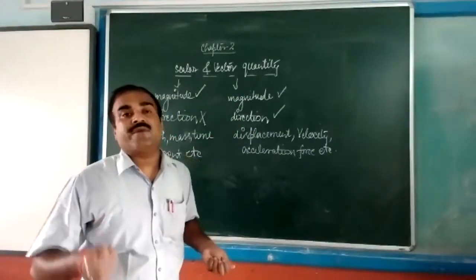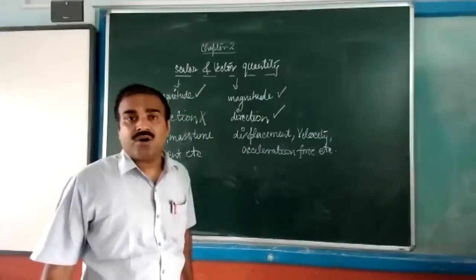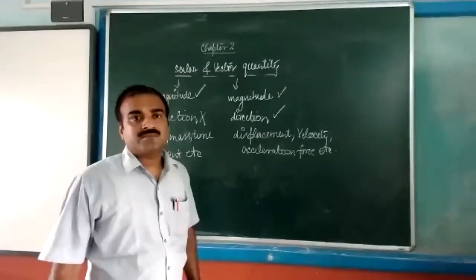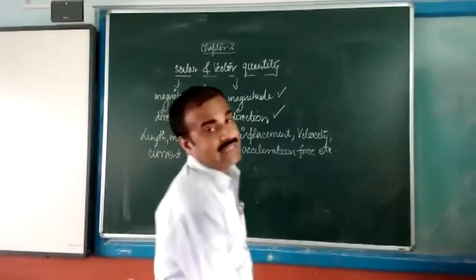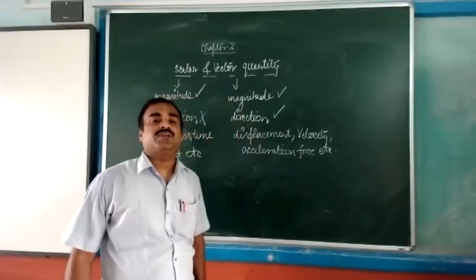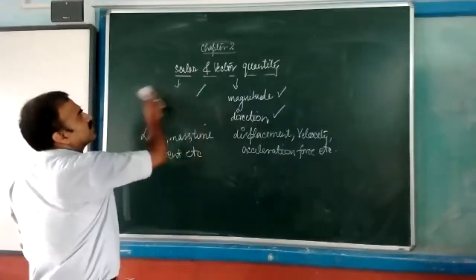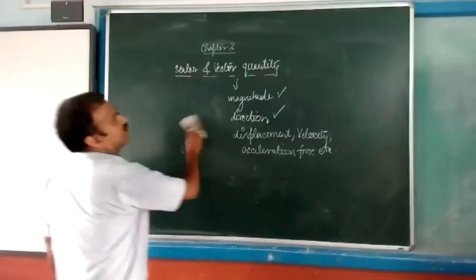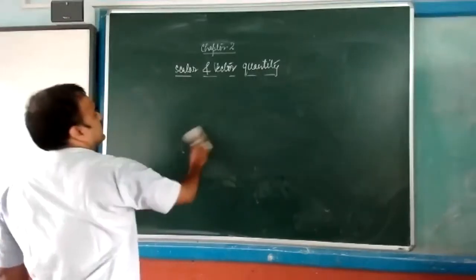Scientifically, this is how you can define 5 meter in terms of scalar and vector quantity. Clear to all? Any doubt to anyone in scalar and vector quantity? After that I'm going to explain how to differentiate it. Now, how can you differentiate between scalar quantity and vector quantity? Just see.